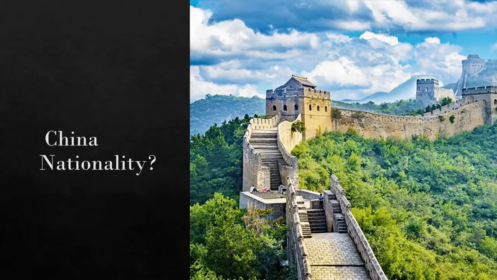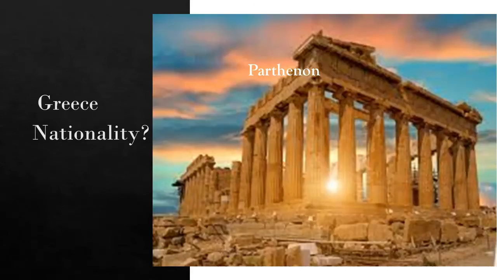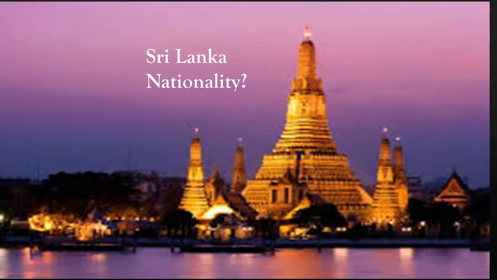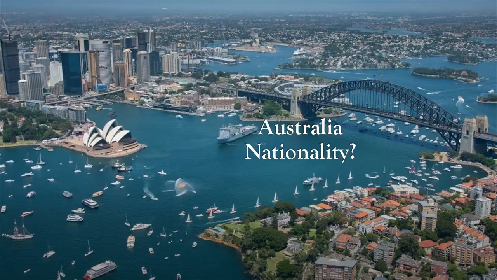Next is Greece. A national of Greece would be a Greek. You can find it in your book as well and on the internet as well. It's your task, you have to complete it. A person who lives in Sri Lanka, is he a Sri Lankan? The next is Australia. What would be the nationality of a person who lives in Australia?